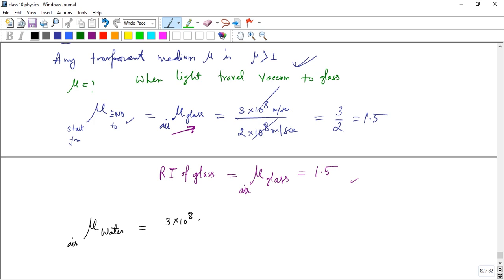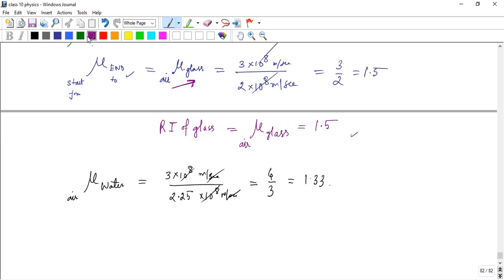Here we know 3 into 10 to the power 8 meter per second, and mu is unitless because it is a ratio of the same units. The speed of light in water is 2.25 into 10 to the power 8 meter per second. Cancelling, we get 4 by 3, that is equal to 1.33.